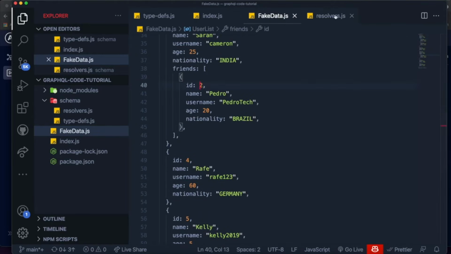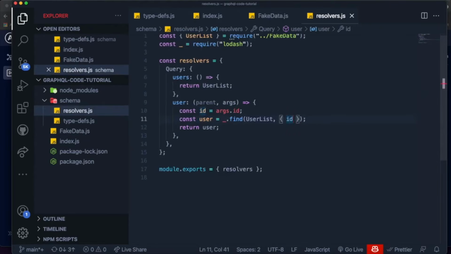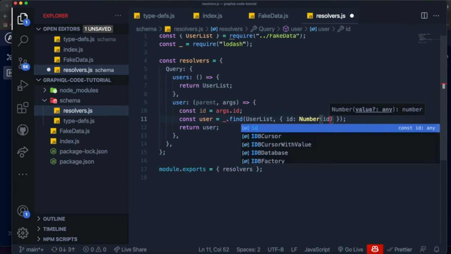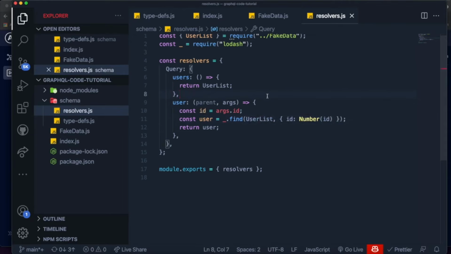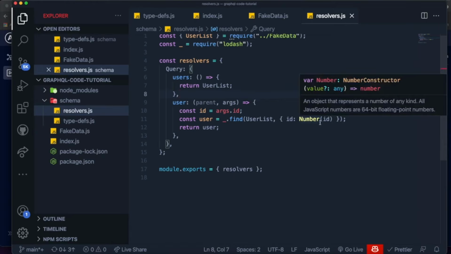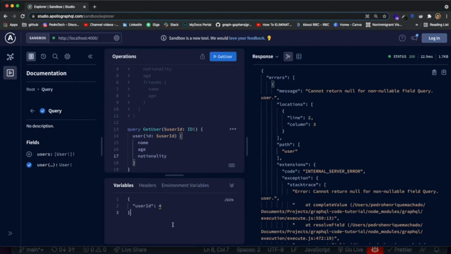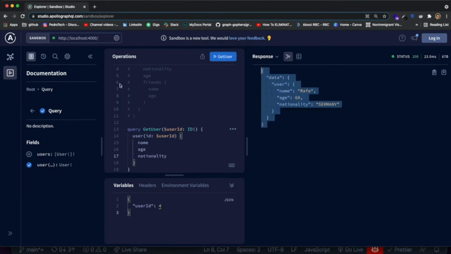So technically, to resolve this, all we do is we actually say that our ID is equal to the number value of our ID from our args, and we're just converting our string into a number, and this should work fine. I'm gonna save this. We're gonna come over here and let's try querying for Rave again. So if we click on this, you can see we get Rave perfectly fine.